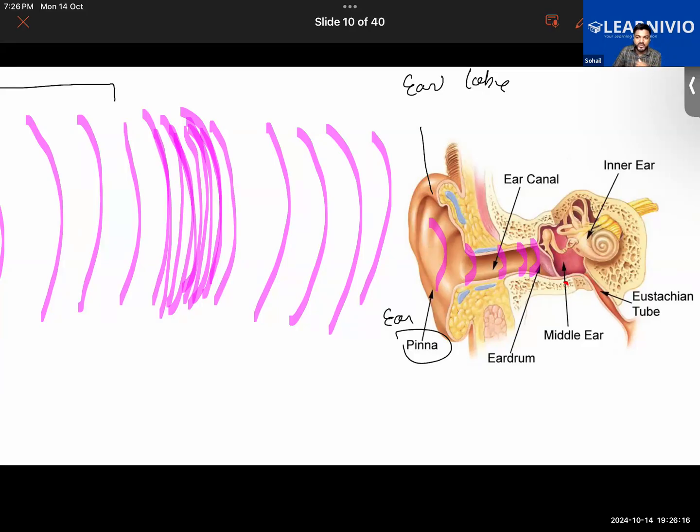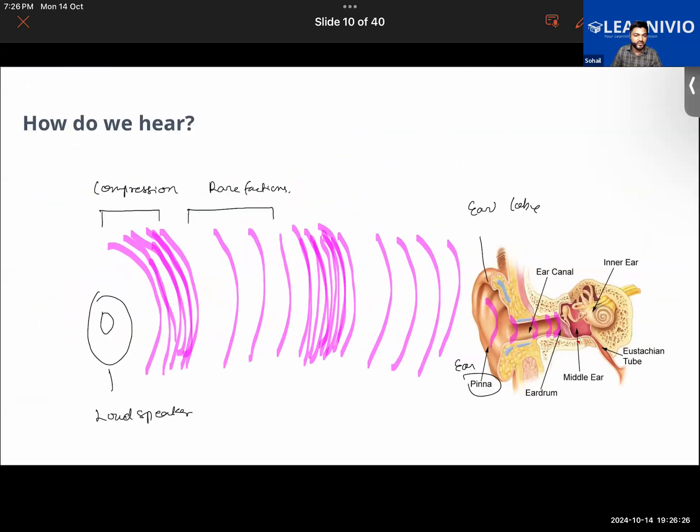And as it goes into the inner ear, in the form of electrical signals it will be sent to your brain, and your brain will be interpreting that sound. So in short, I have explained to you how we are going to hear the sound. Later on, while we'll be learning about the structure of the ear, we will be learning about that in detail. Is that thing clear to everyone what I'm trying to say here? Yes, sir. Okay.